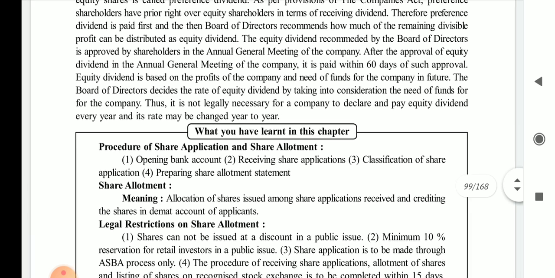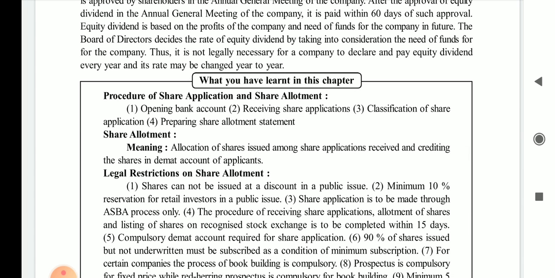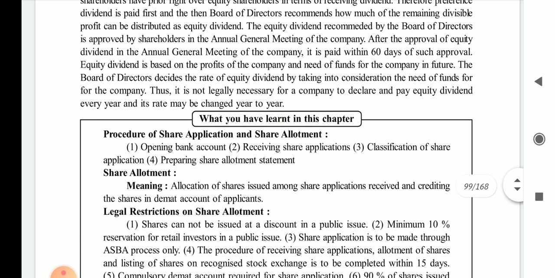So whenever the company has a loss, it is not necessary for the company to give a dividend every year.